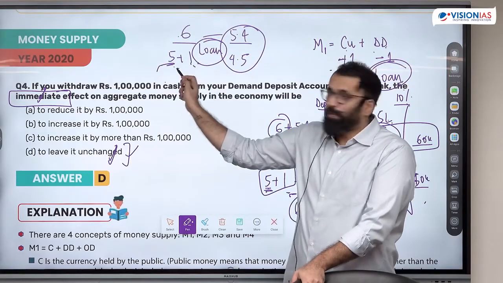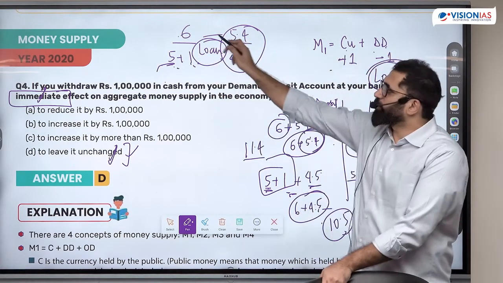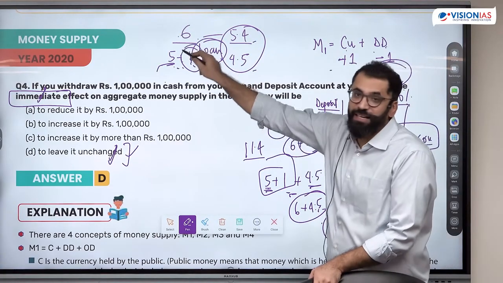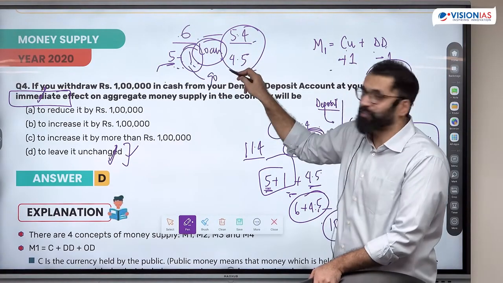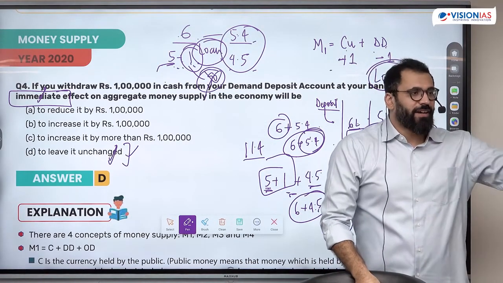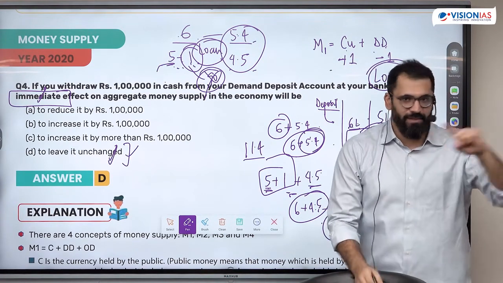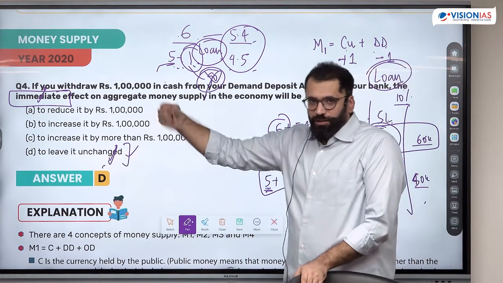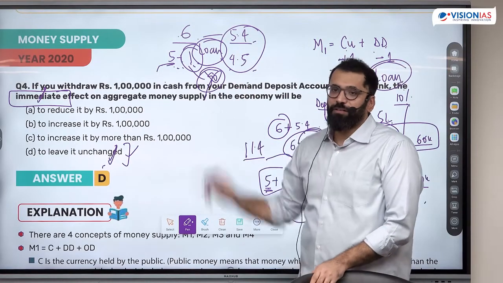It's the same. But the moment the loan was made, in one case loan of 6 I could make 5.4, but on 5 I can make a loan of 4.5 because 1 was taken out. The loan of 90 that would have been created, which is the difference between the two, this is something I could not create because I did not have the deposit. This is why in short term or immediate it is unchanged, but the moment time passes, the money supply will fall.